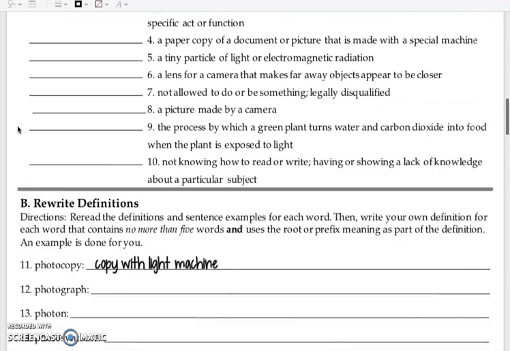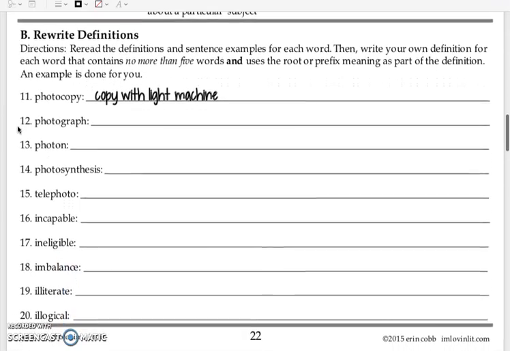Part B, rewrite definitions. Directions. Reread the definitions and sentence examples for each word. Then, write your own definition for each word that contains no more than 5 words and uses the root or prefix meaning as part of the definition. An example is done for you. The example says photocopy, which means a copy with light machine.